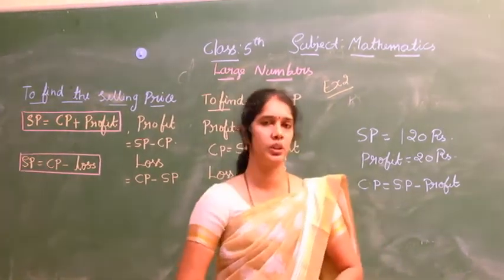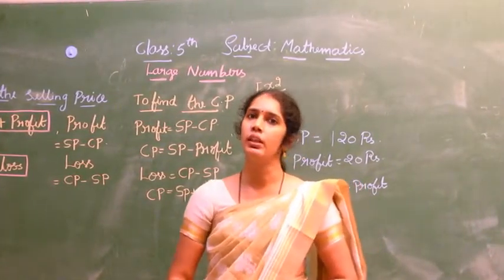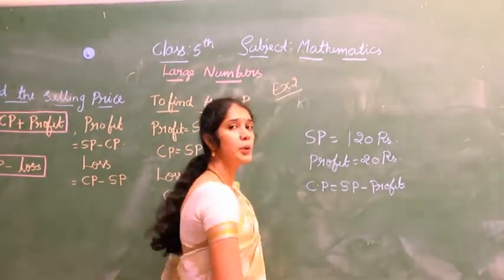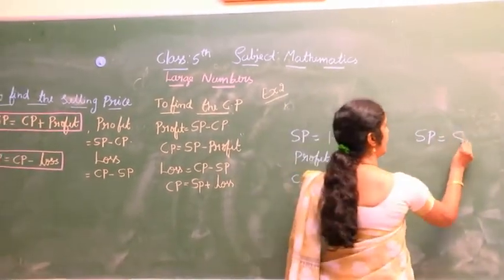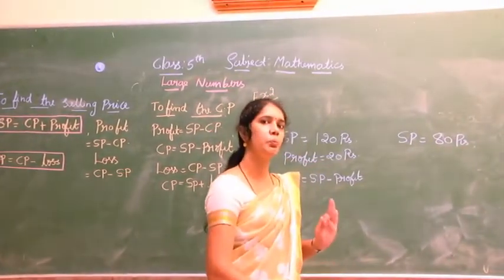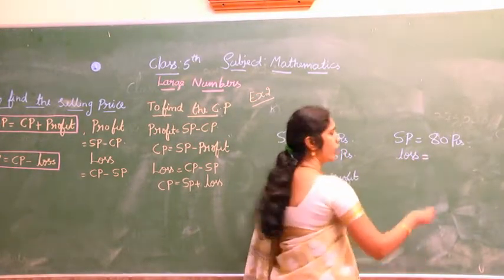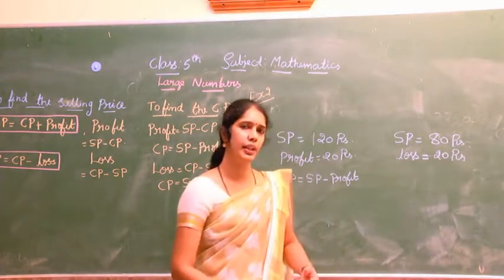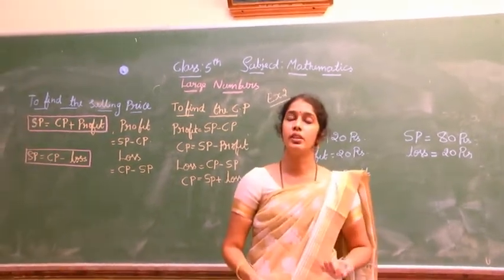Next, one more book you have. You don't like it, so you sell it to your friend. The selling price of that book is 80 rupees, and you will not get any profit, you will get a loss of 20 rupees. Then what is the cost price?